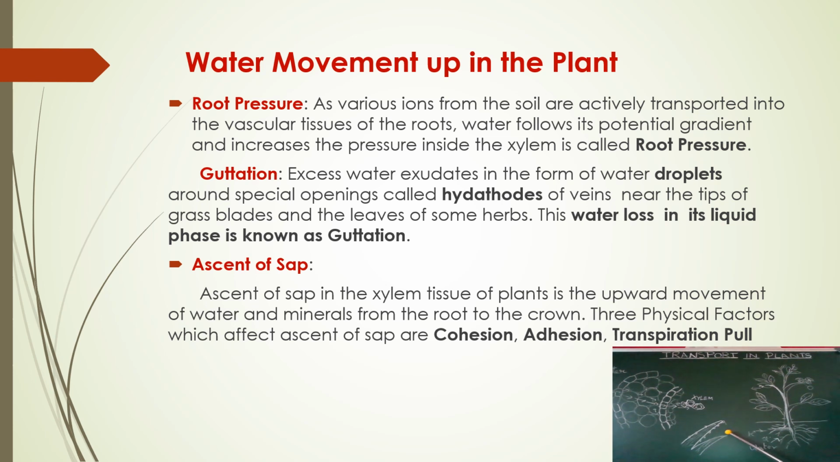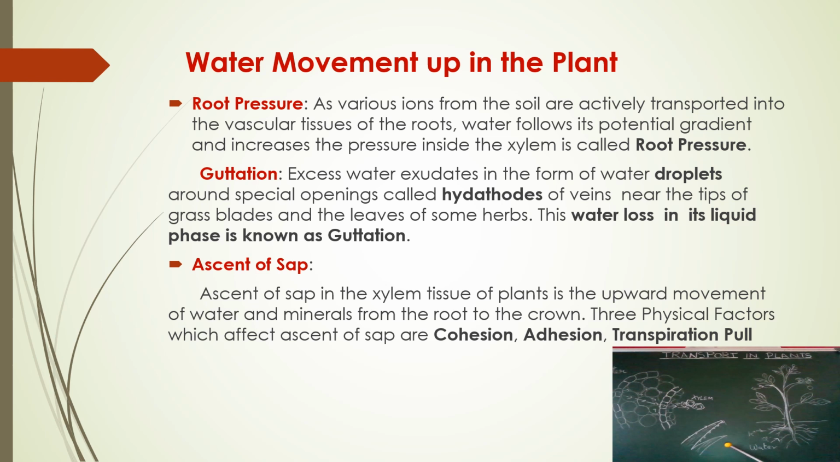See the definition: excess water exudes in the form of water droplets around special openings called hydathodes of veins near the tips of grass blades and the leaves of some herbs. This water loss in the liquid phase is called guttation. Guttation means water loss in the form of a liquid, but in transpiration, the water loss is in the form of vapor. Here the water loss is in liquid form, and it is due to the root pressure. This is called guttation.